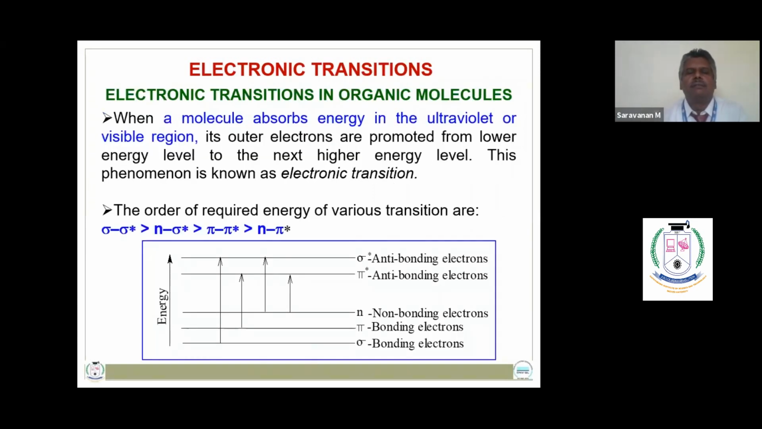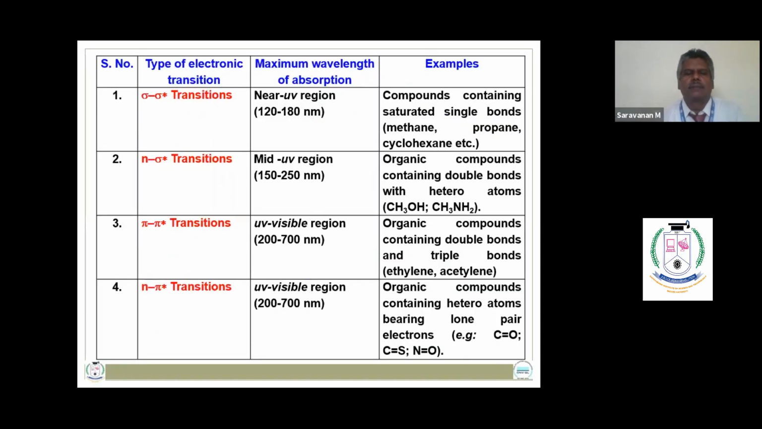Now let us see the electronic transitions of organic molecules. When a molecule absorbs energy in the UV and visible light, its outermost electrons are promoted from the lower energy level to the next higher energy level, and the phenomenon is known as electron transition. There are 3 types of electrons involved in the electron transition. They are sigma bonding electrons, pi bonding electrons, and n non-bonding lone pair electrons.